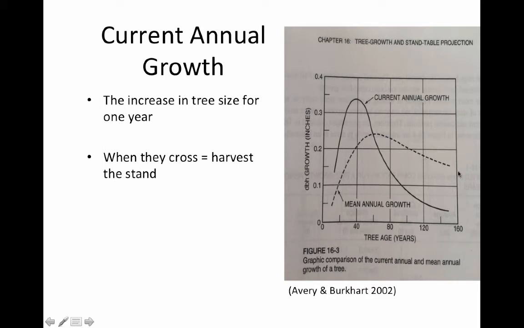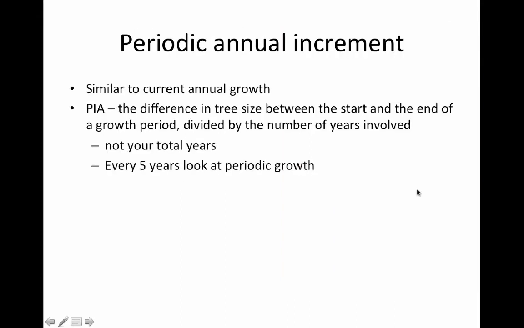So I want to re-emphasize the point. Just because we see a downward slope doesn't mean the trees aren't growing. They are still above that zero line. They are still putting on DBH. So periodic annual increment, or PAI, is similar to current annual increment. It's the difference in tree size between the start and the end of a growth period divided by the number of years involved. So it's, again, not your total year.